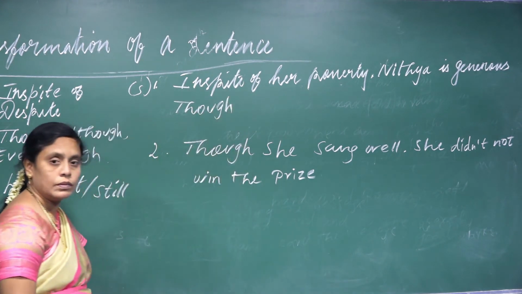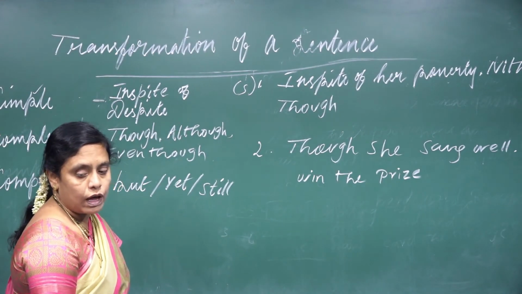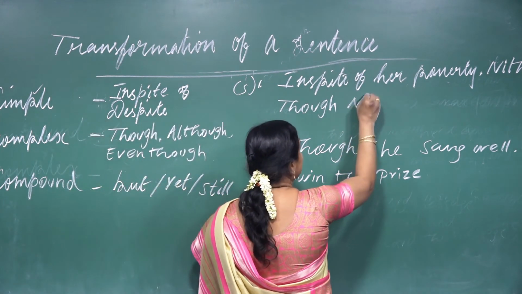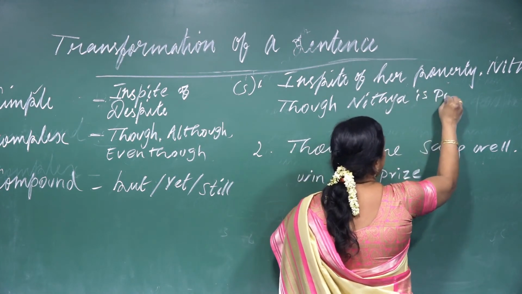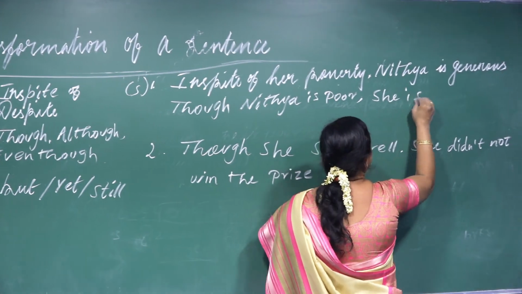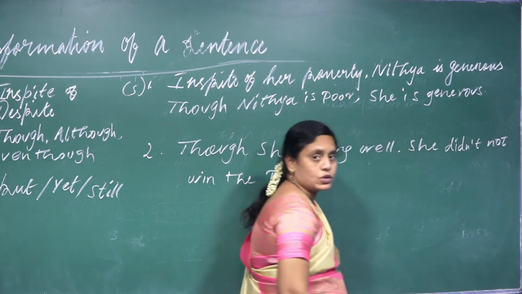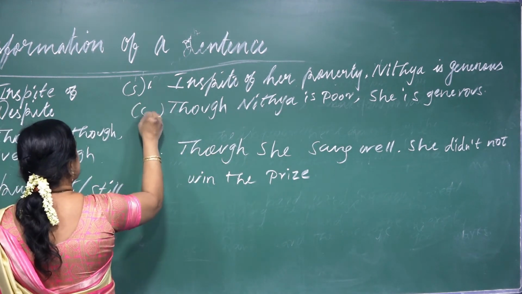Though. And here, what do we have to write? Though, and now here, though Nitya is poor. Nitya is poor. She is generous. Right. And the next one, this is complex.